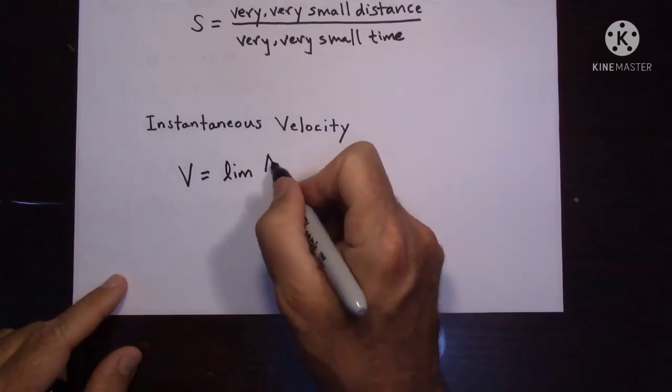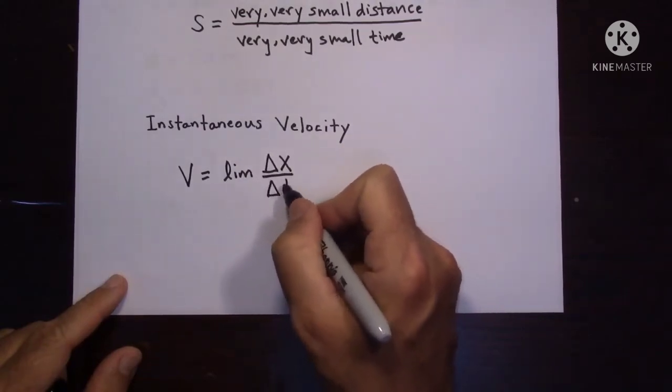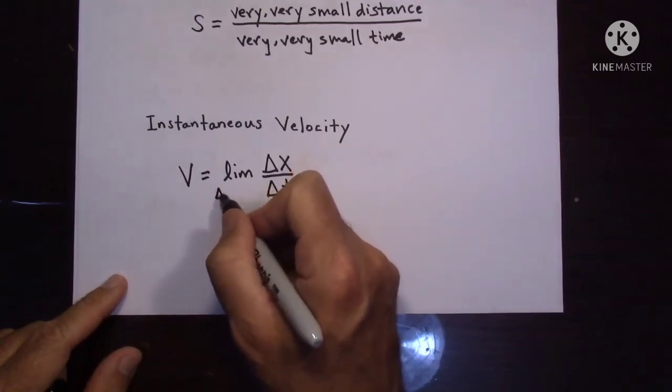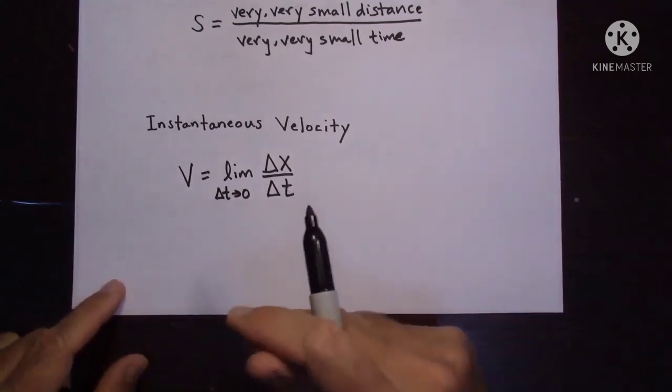So there you are not worrying about how much distance I traveled or how much time it took. There you are not worrying. That is why I wrote very small distance by very small time. Okay, the meaning of why I wrote it, you understood, I think.